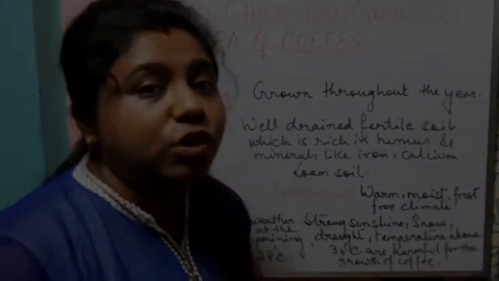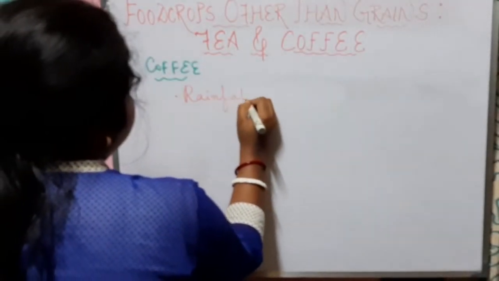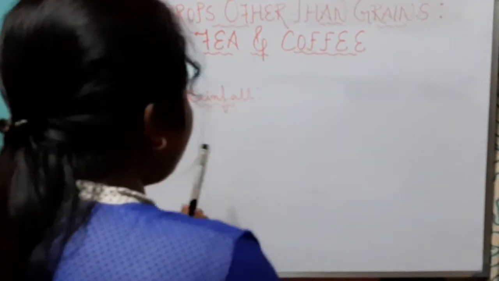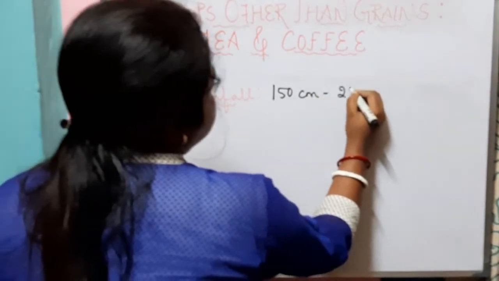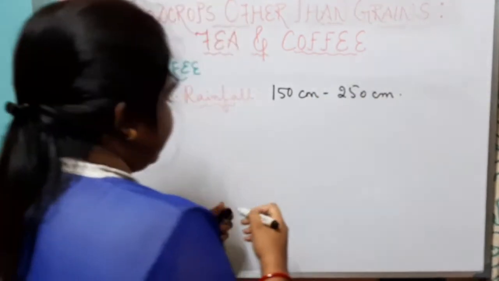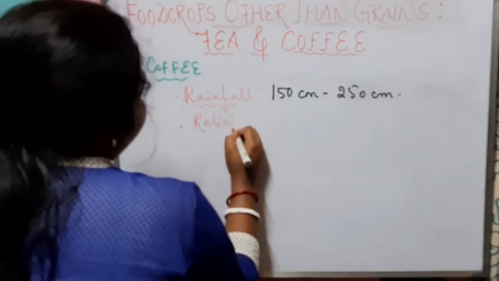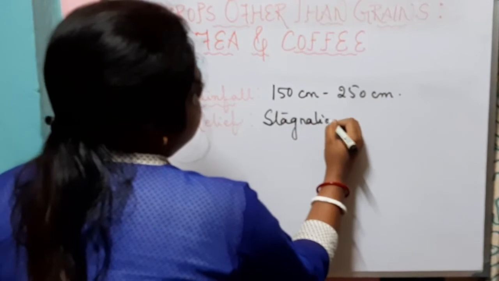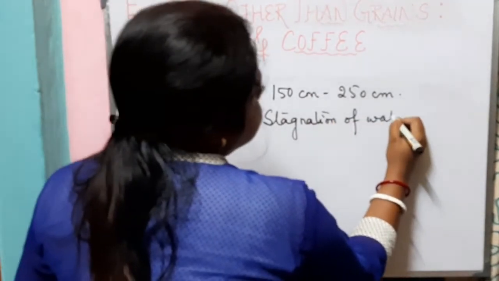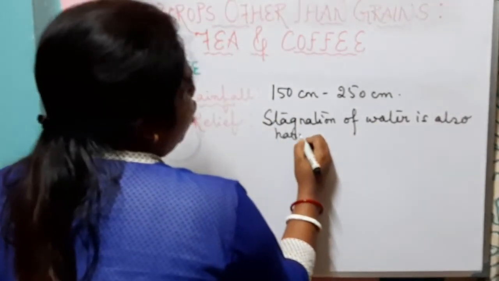Now let us know about the rainfall. In terms of rainfall, coffee needs rainfall between 150 centimeter to 250 centimeter. Now let us know which type of relief is required for the growth of coffee, as stagnation of water is also harmful for the growth of coffee.